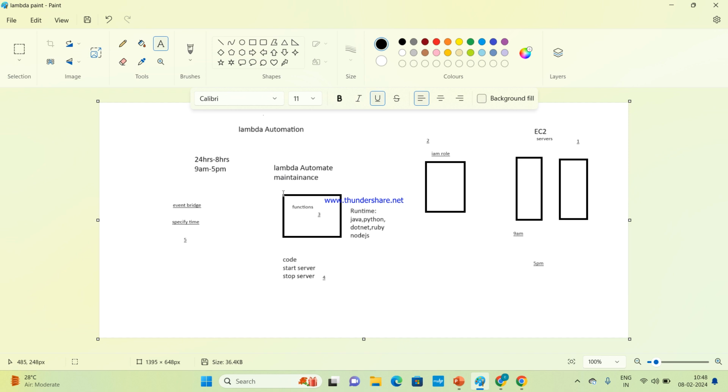This is a whole project where we are going to create servers, create an IAM role, and create functions. In those functions we are dumping a code. In that code it will be written to start the server at this part and stop the server, and in EventBridge we will specify the time. At 9 a.m. start the servers, at 5 p.m. stop the servers. Clear?